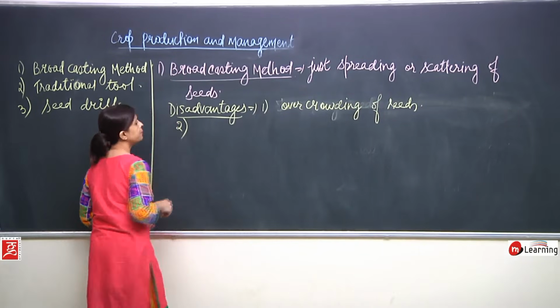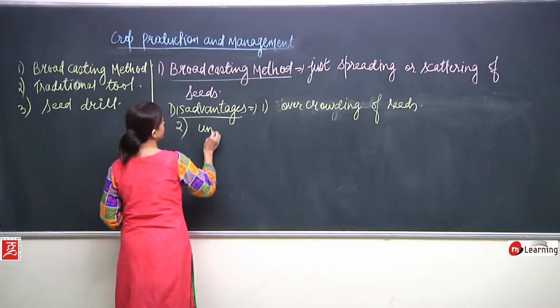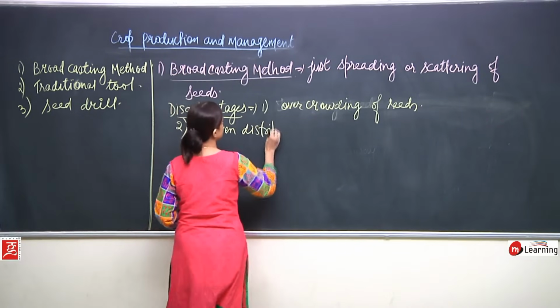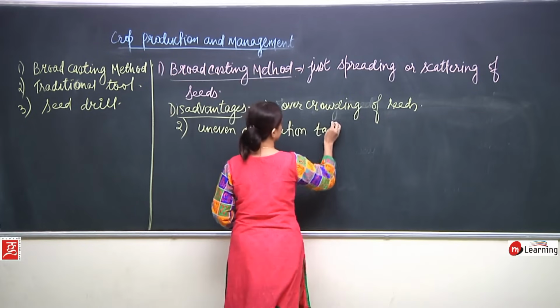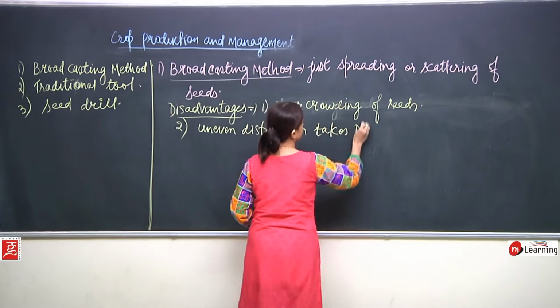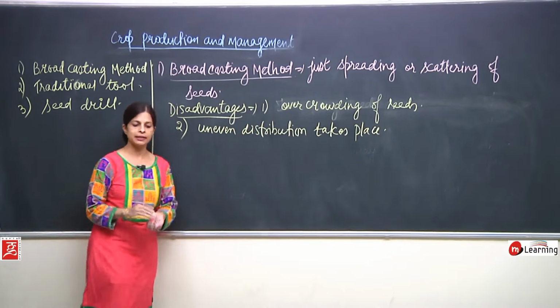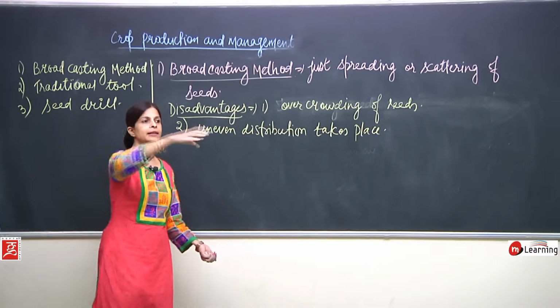What can be the second one? Uneven distribution takes place. What is the meaning of uneven distribution? At this place where I am standing, I am not throwing only here, I am throwing here, there and there.